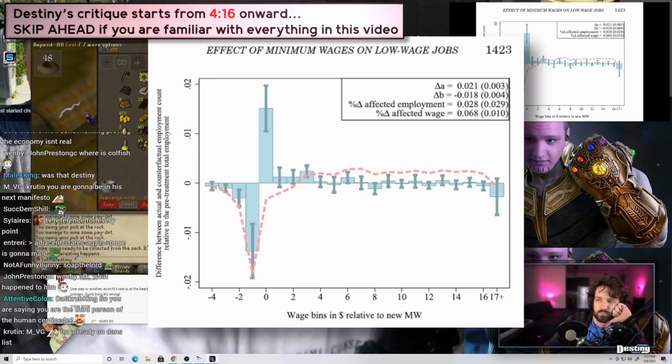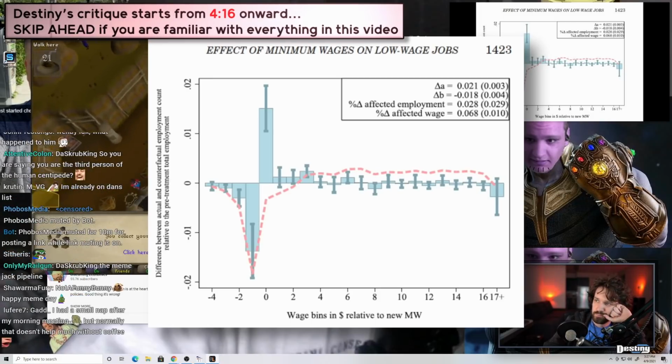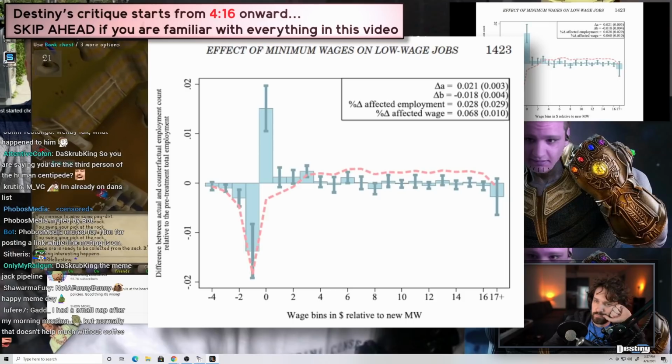But this is offset entirely by the appearance of jobs at or above the new minimum wage, as shown by the positive blue bar to its right. There are no effects anywhere else in the distribution, so this gain in wages for low-income workers is not offset by other workers losing out.